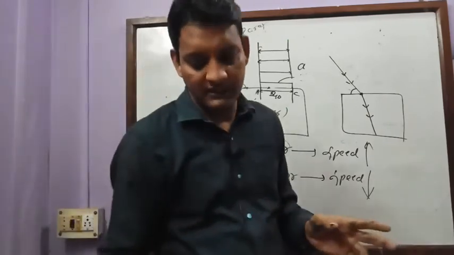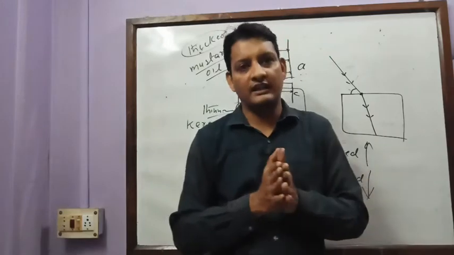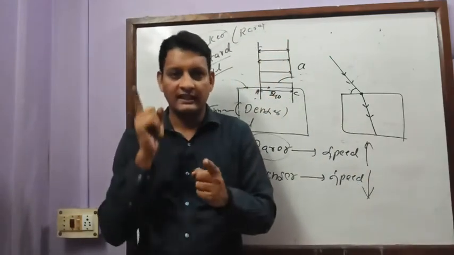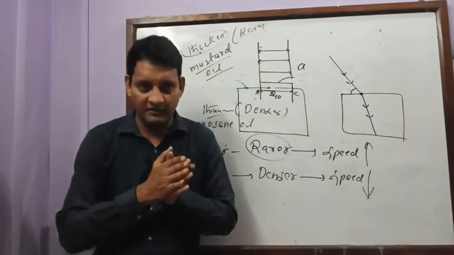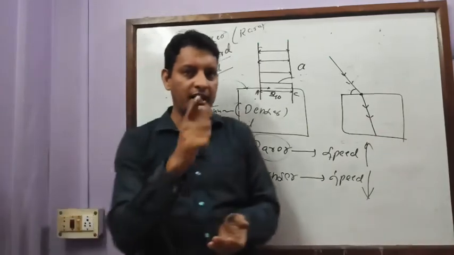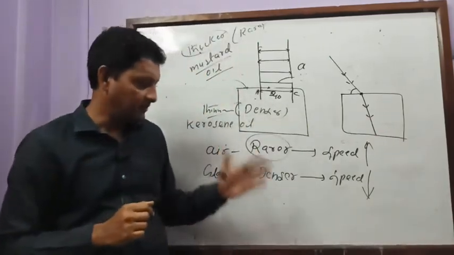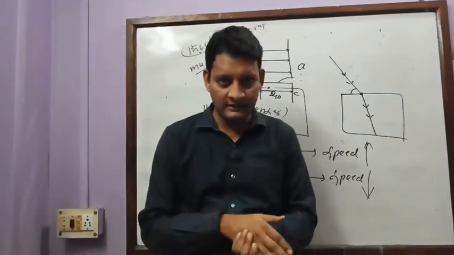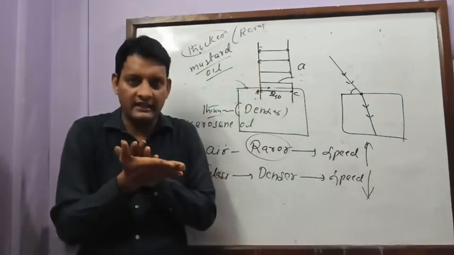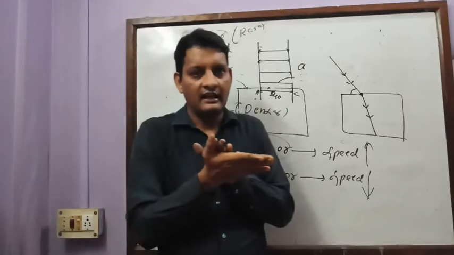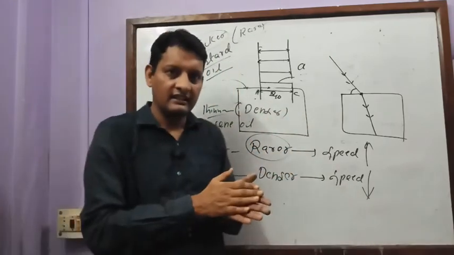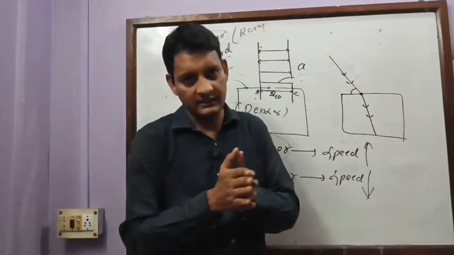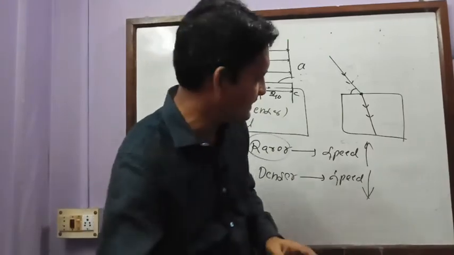A medium is said to be rarer where the speed of light is more and the bending of light is less. And a medium is said to be denser where the speed of light is less and the bending of light is more. Is it clear? Rarer and denser has nothing to do with mass density. It has to do with optical density.